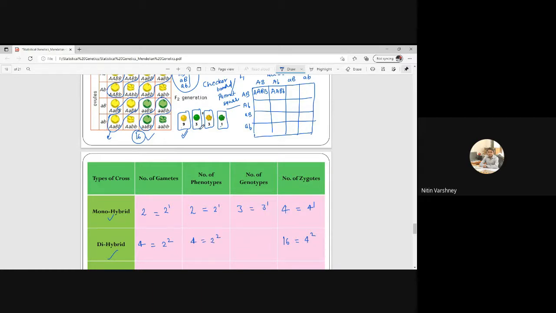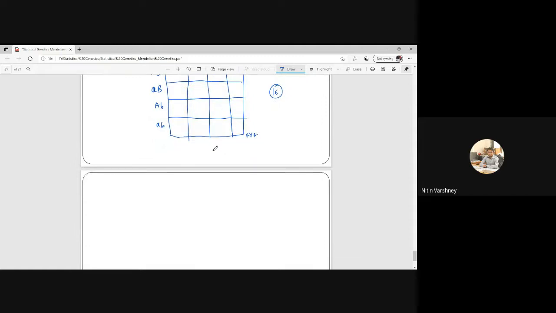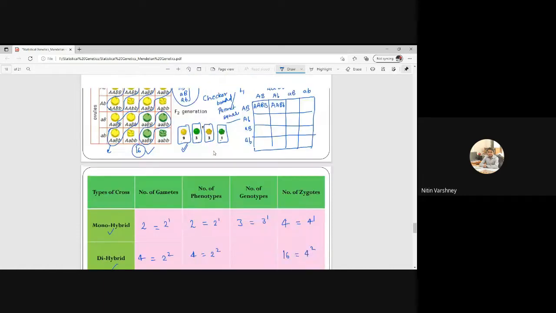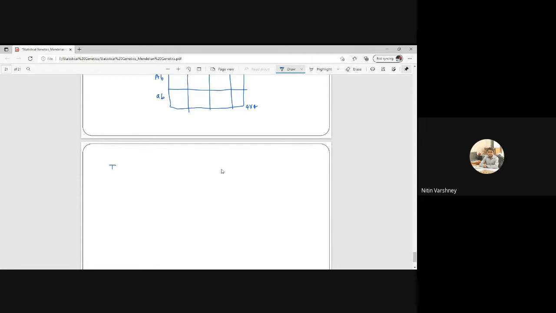And the number of genotypes. If I ask how many genotypes will be there, how to make that? See, just here. Simply how to make? Just a minute. Okay. So there will be a total of 4 types of genotypes.